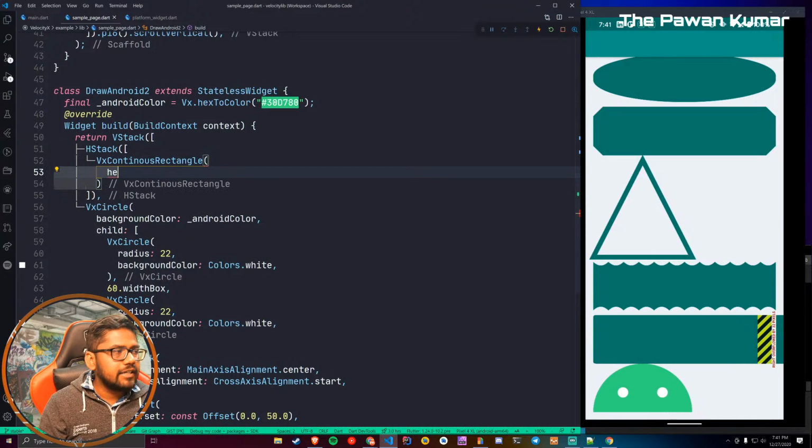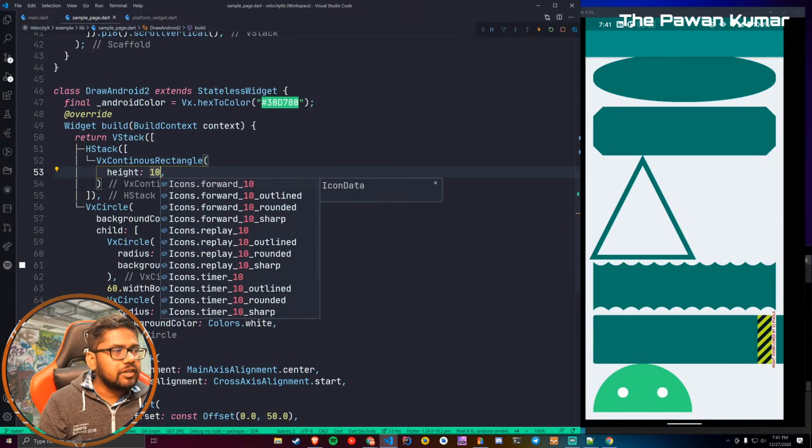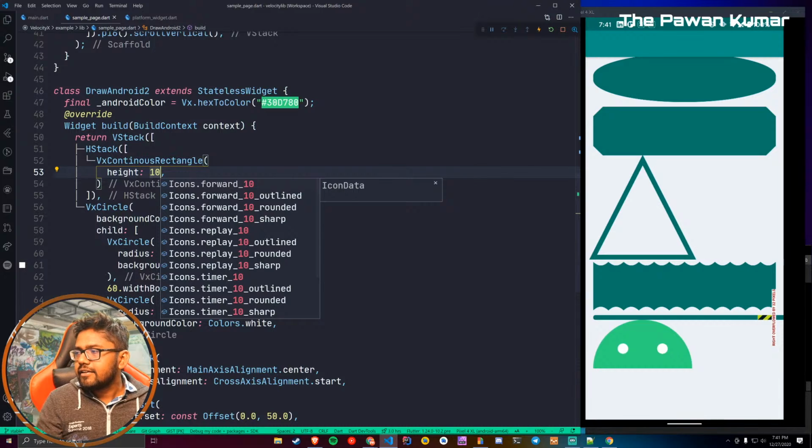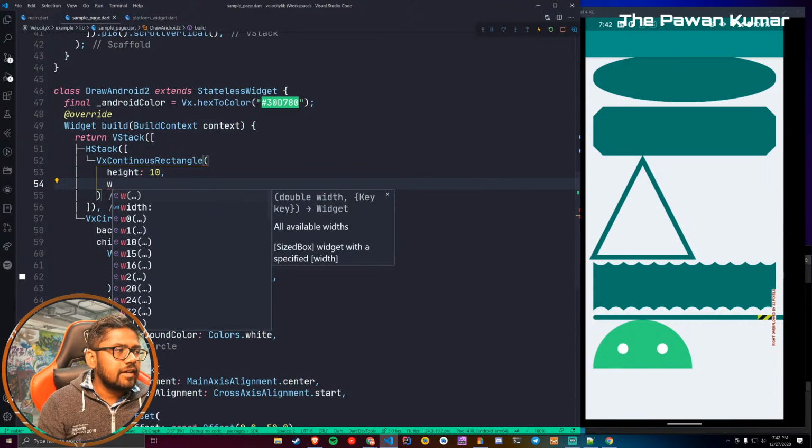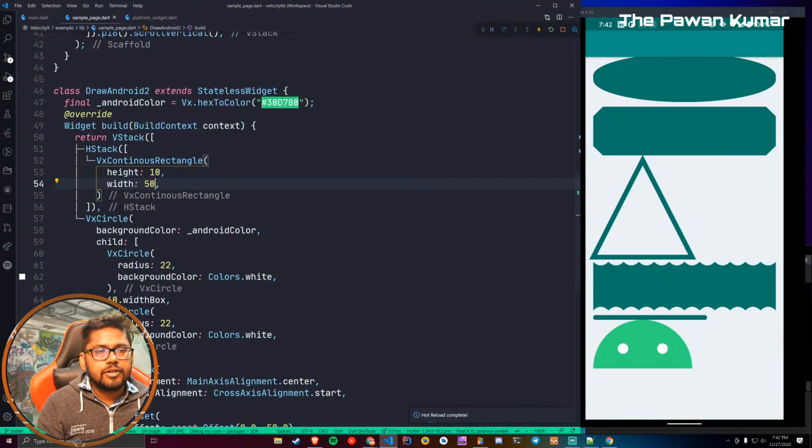For height, let's make it 10 because it's a very small antenna. I'll show you how you can do the top half and bottom half and all those things. Everything can be done with these. So height we will give, and width we will give as 50, for example.